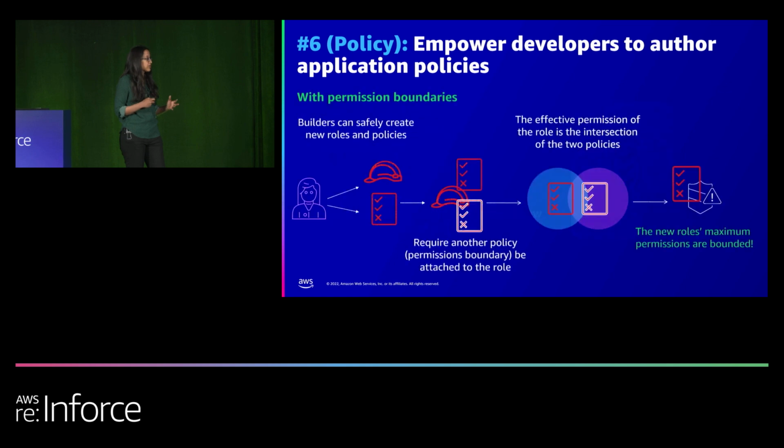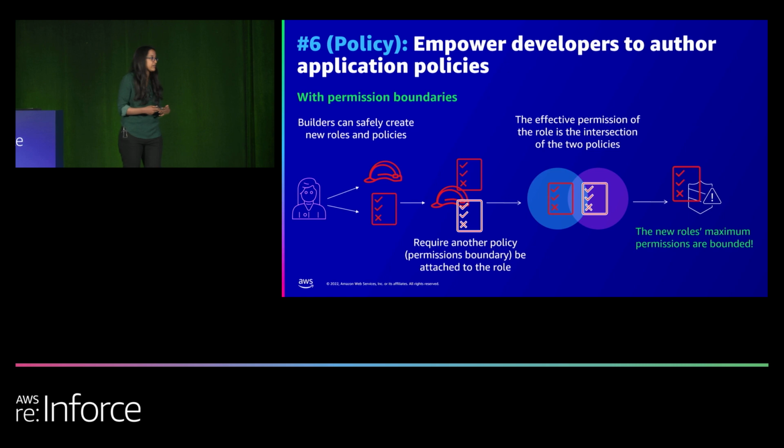I want to call out another key way in which permission boundaries can be leveraged, which is to delegate the responsibility of policy creation to your developers. What we are saying here is that you can add conditions for the builder role, or Bob's role, to say that whenever this person or this role creates a policy or creates a role, they need to add a permission boundary.